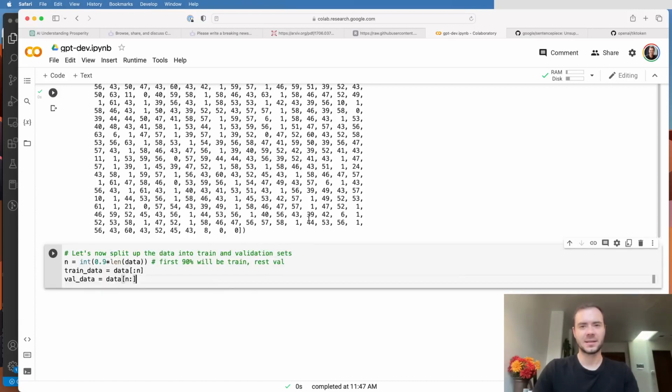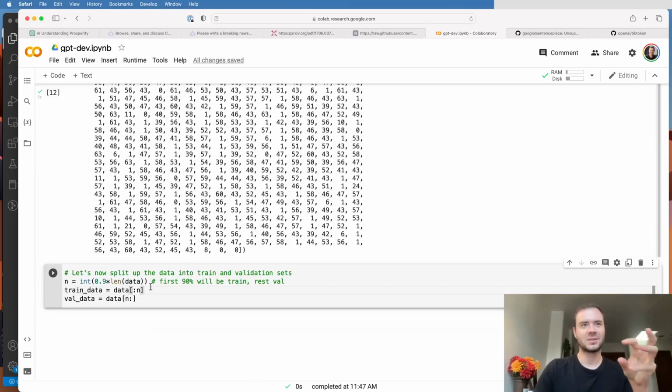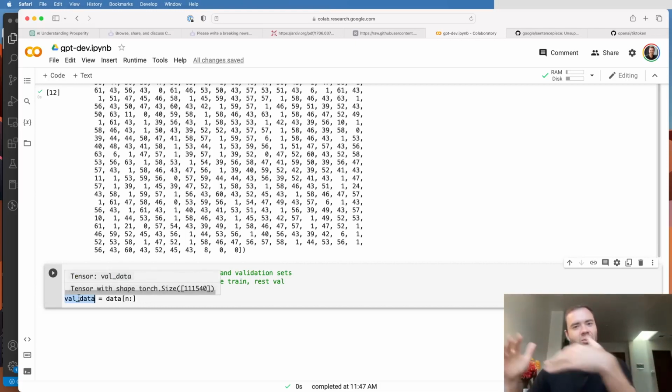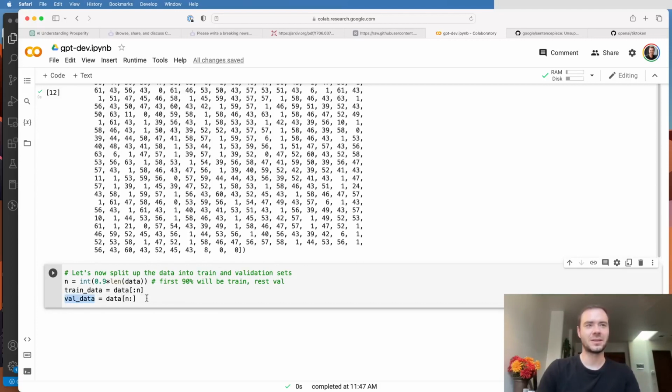I'd like to separate out our data set into a train and a validation split. In particular, we're going to take the first 90% of the data set and consider that to be the training data for the transformer, and we're going to withhold the last 10% at the end of it to be the validation data. This will help us understand to what extent our model is overfitting. We're going to basically hide and keep the validation data on the side, because we don't want just a perfect memorization of this exact Shakespeare. We want a neural network that creates Shakespeare-like text. And so it should be fairly likely for it to produce the actual, stowed away true Shakespeare text. And so we're going to use this to get a sense of the overfitting.